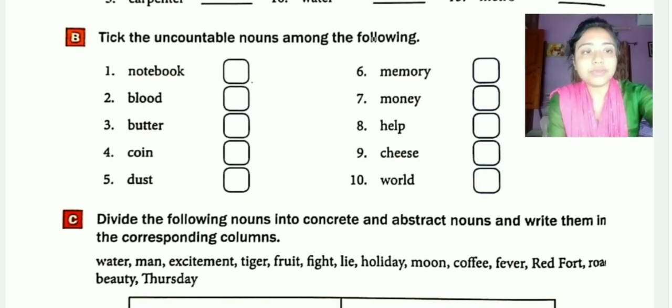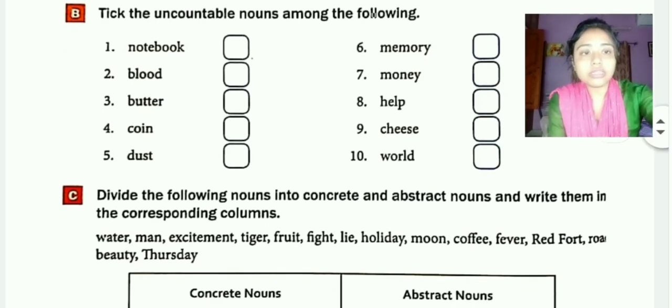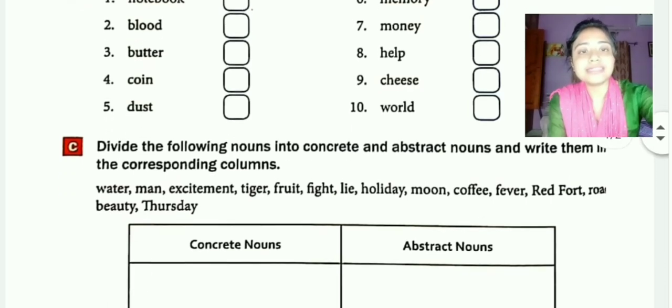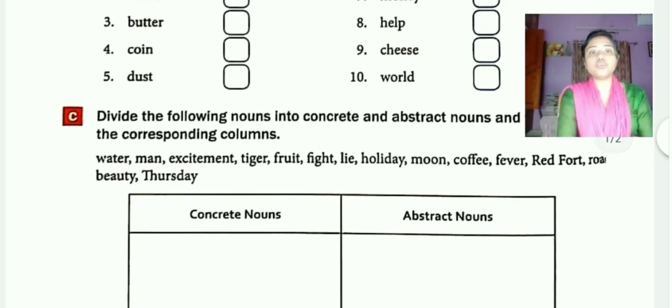Next is C. Divide the nouns into concrete and abstract and write them in the corresponding columns. So as you can see, the nouns are given. You have to divide this according to their type in between 2 columns. Okay, so you will draw 2 columns. First one is the column of concrete nouns and the second one is the column of abstract nouns.